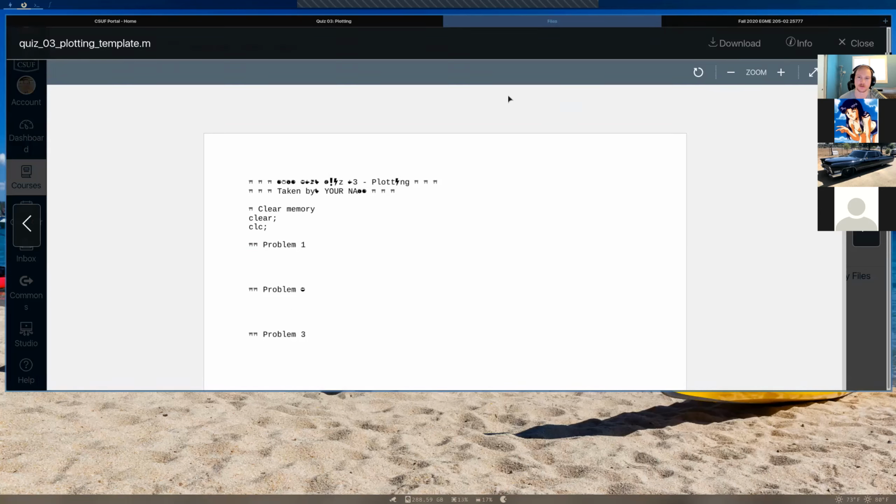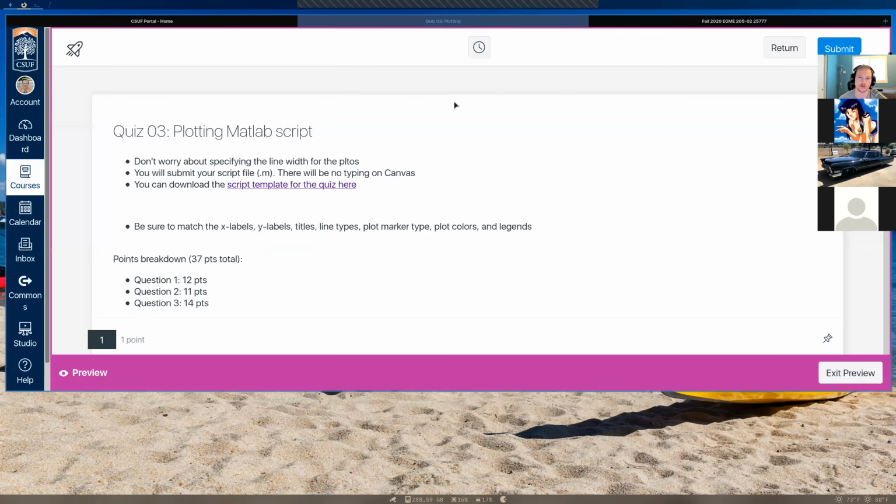Again, you don't have to download this template, but you can if you want. Just be sure once you're done with the quiz, you submit your script file. At the bottom of the quiz, there's going to be an option where you can upload a file, so make sure you upload your script file there.